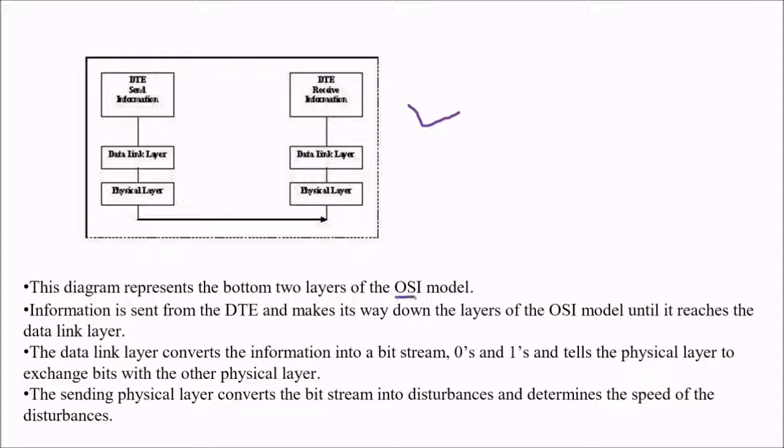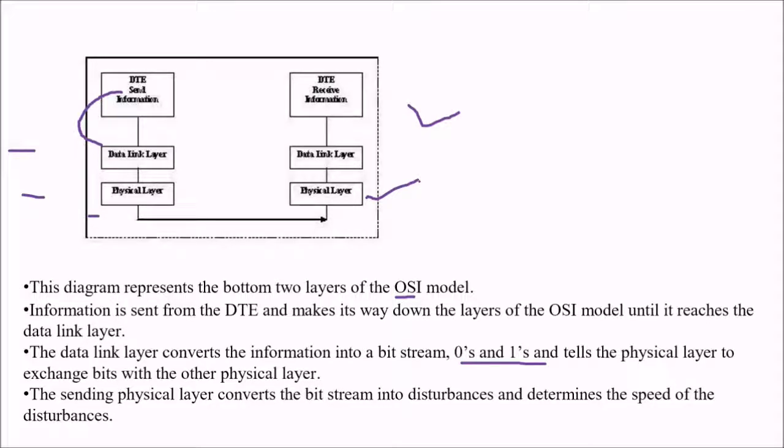There are 7 layers in the ISO OSI model, and these are the last two. The information is sent from the DTE and makes its way down the layers of the OSI model until it reaches the data link layer. This data link layer converts the information into a bit stream of 0s and 1s and tells the physical layer to exchange bits with the other physical layer.